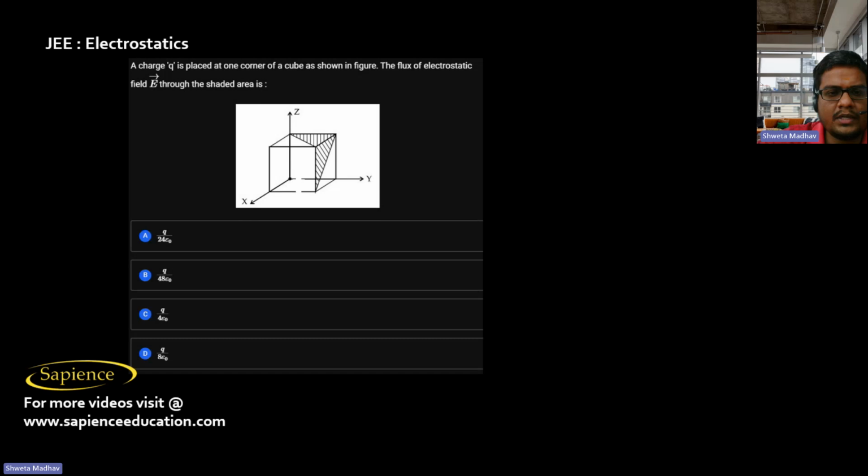Here actually 1/8 part of the flux will come out.